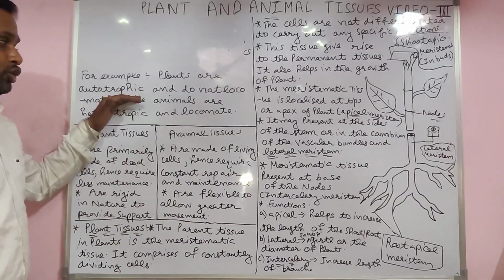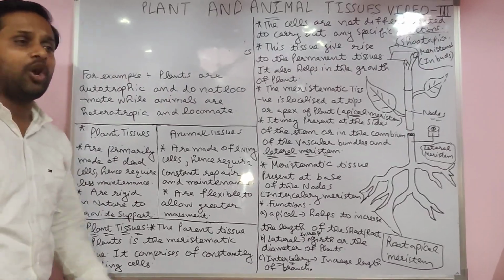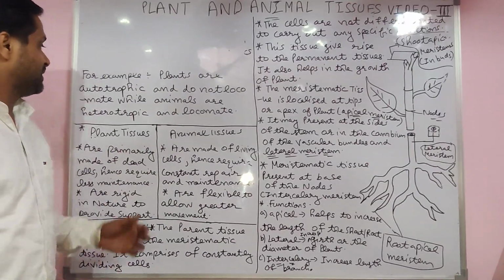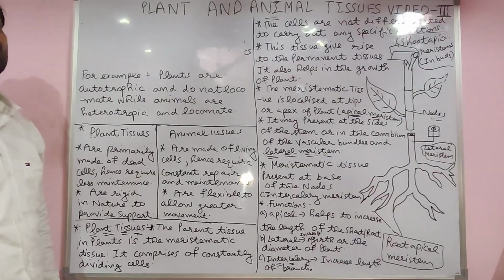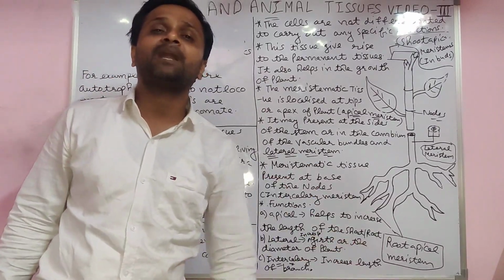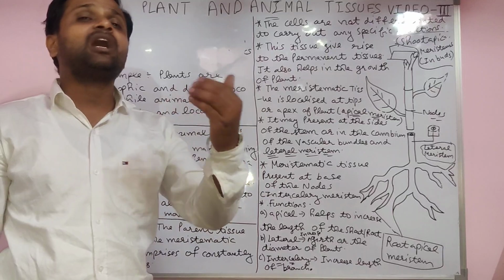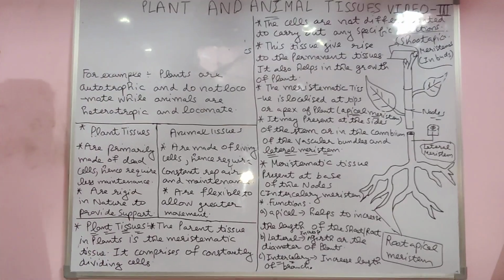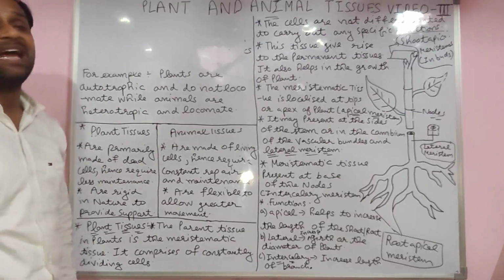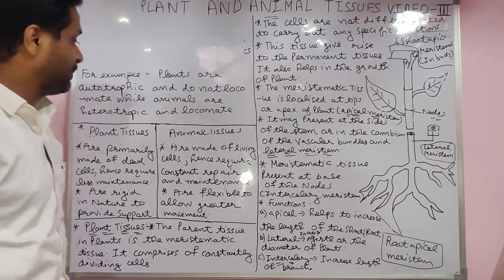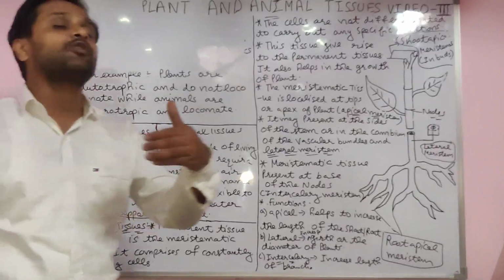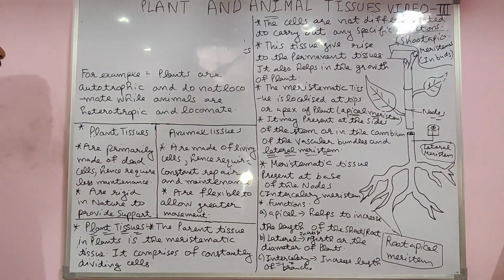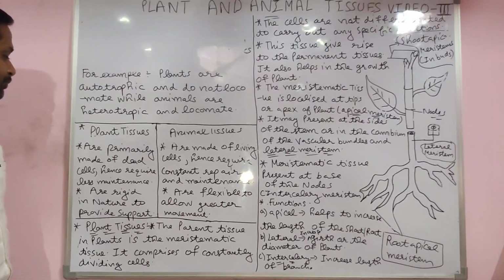The plants are autotrophic in nature and do not locomote. They do not move from one place to another place. They are present at the same place only. While animals are heterotrophic in nature, they depend upon the plants for their food. Heterotrophic are those which depend upon others for their food, and they locomote from one place to another place. A human being is also like this, able to move from one place to another place.